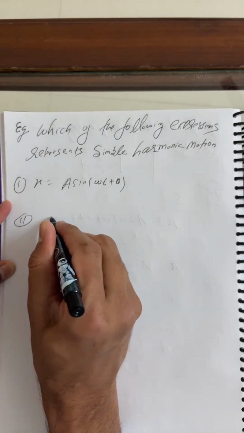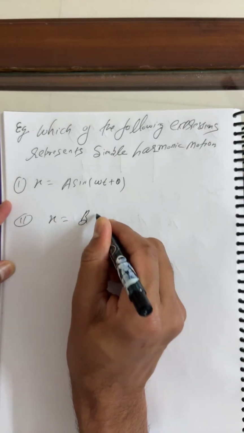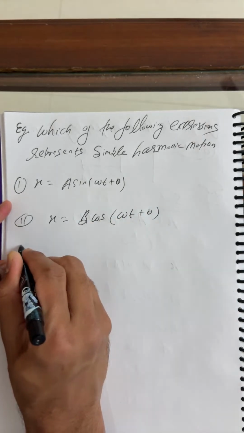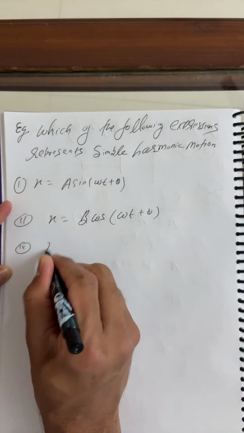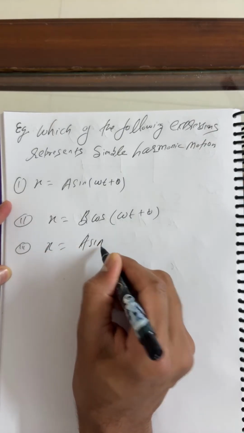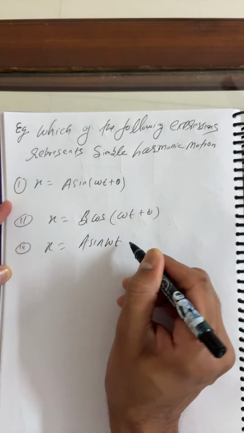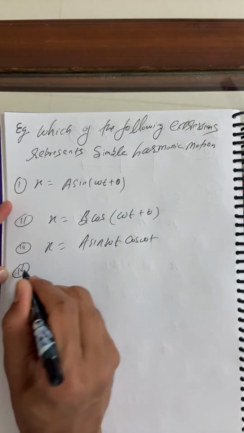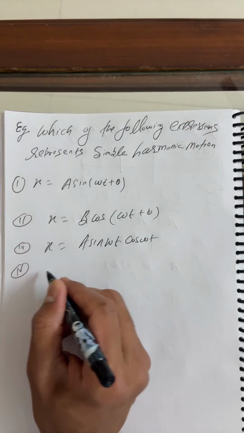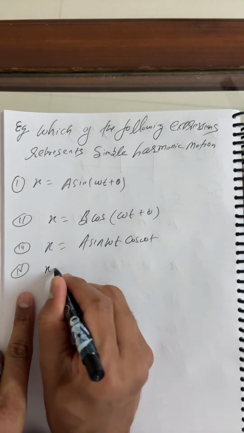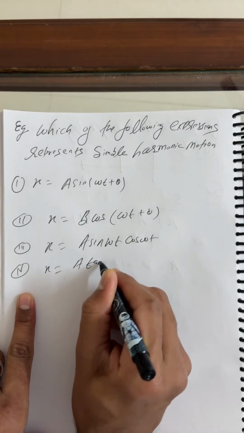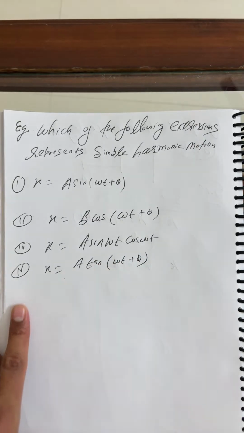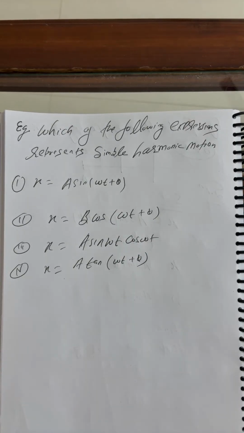Option number second: x equals B cos of omega t plus phi. Third: x equals A sine omega t into B cos of omega t. Now you have the last option, fourth: x equals A tan of omega t plus phi.